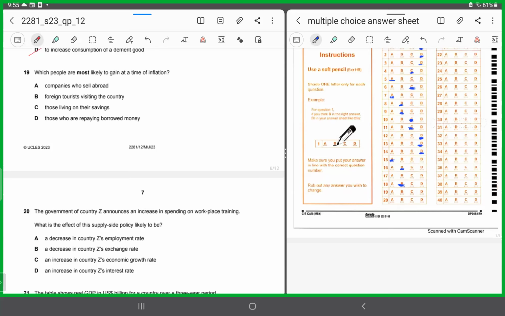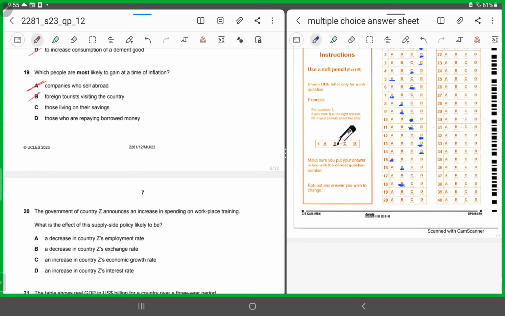The purchasing power of their currency would have fallen, right? Companies who sell abroad, if there's inflation in your country, your exports would have been relatively expensive. So your exports would not be export competitive in that scenario. The price of your exports would have risen, right? So you would not be able to compete better. So A and B can easily be chopped off, eliminate them.